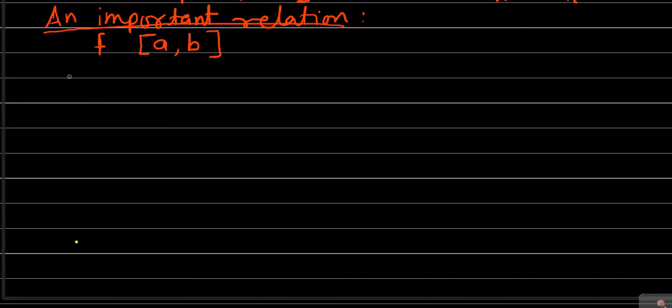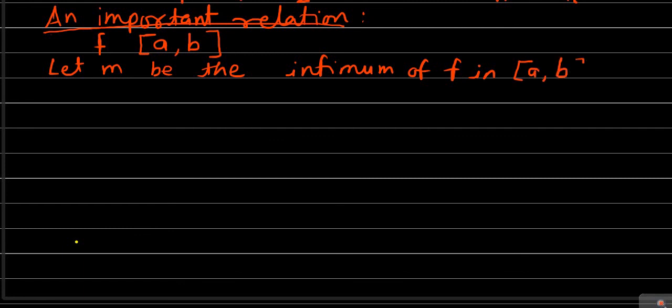Let small m be the infimum of f in the complete closed interval a to b. Small mi be the infimum of f in the ith subinterval, that is delta xi.